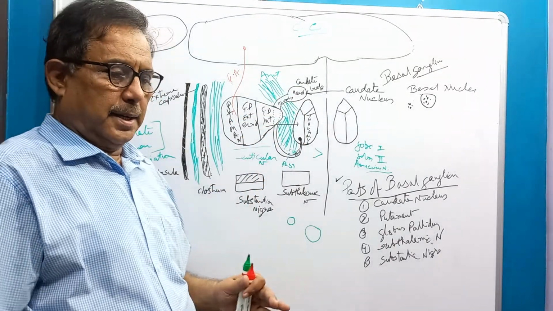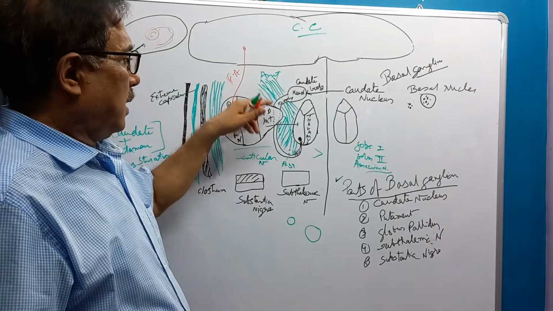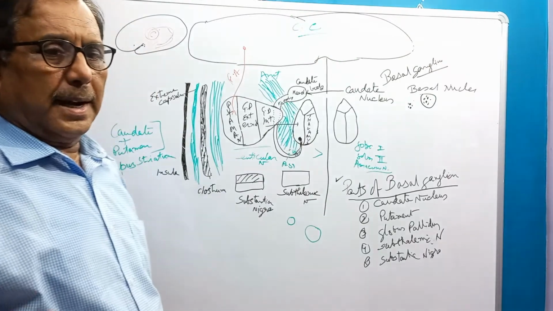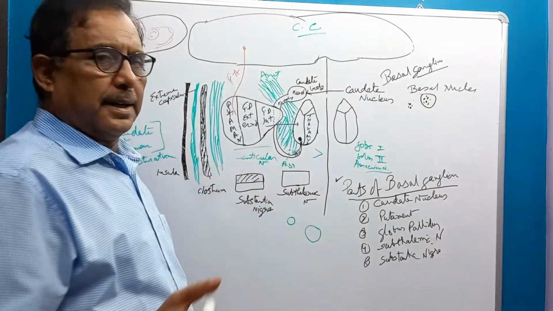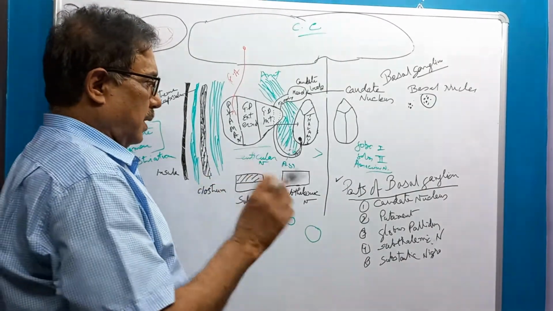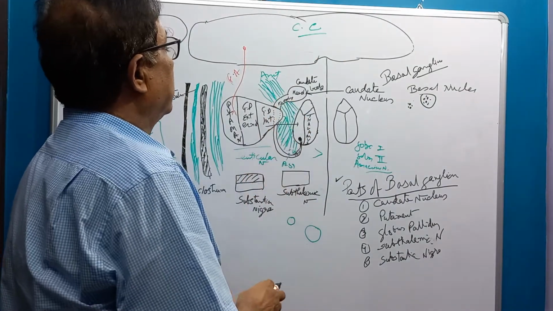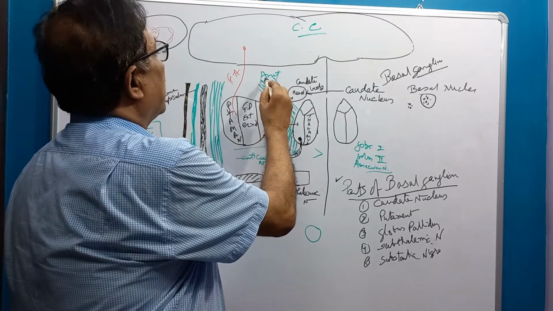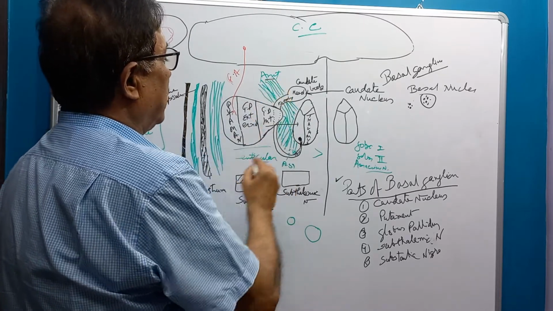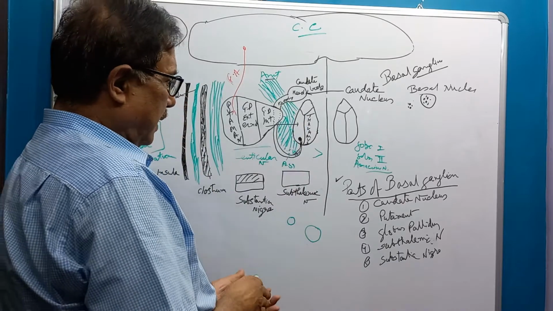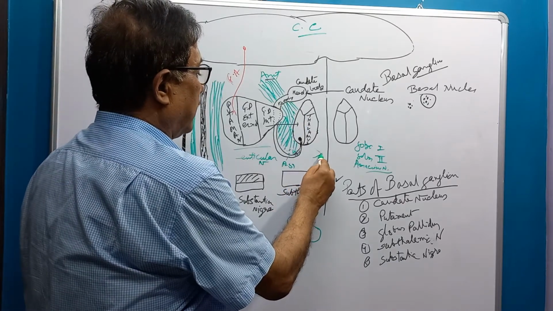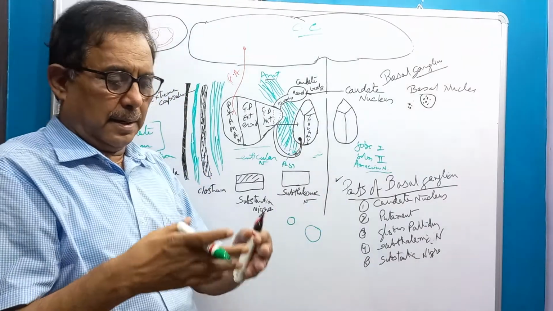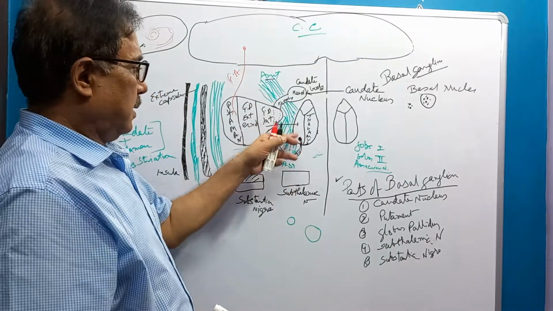So, head, body, and tail of the caudate nucleus. In between the globus pallidus and the head of the caudate nucleus there is a space through which white matter, the axons of ascending and descending tracts, pass. This is known as the internal capsule: this is the anterior limb, this is the posterior limb, and this is the genu. The genu of the internal capsule points towards the midline like this.